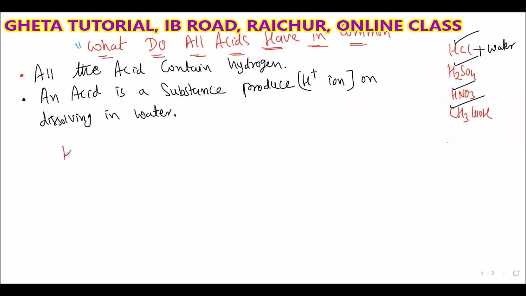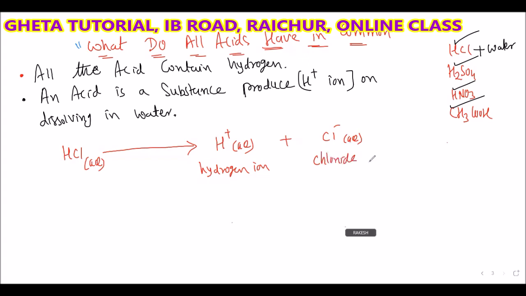Now here is an example, HCl. This HCl is in aqueous form, meaning water is added. So what will happen? It will dissociate, and here we get H plus aqueous and Cl minus aqueous. H plus is called the hydrogen ion, and Cl minus is called the chloride ion.